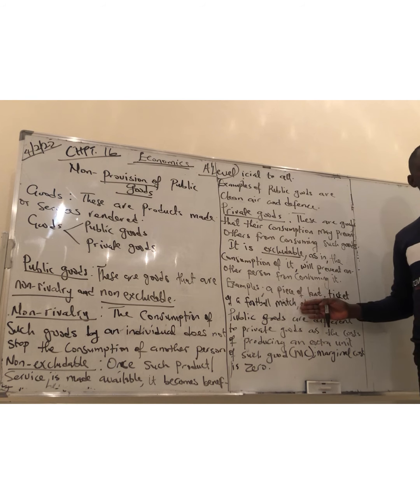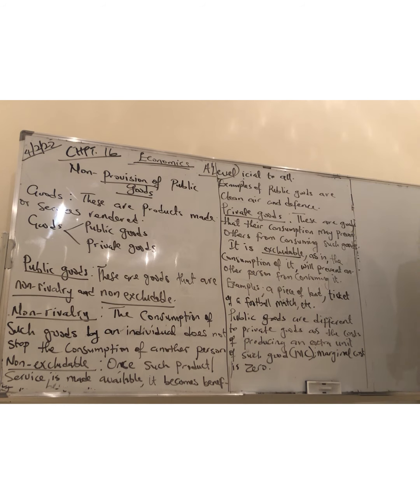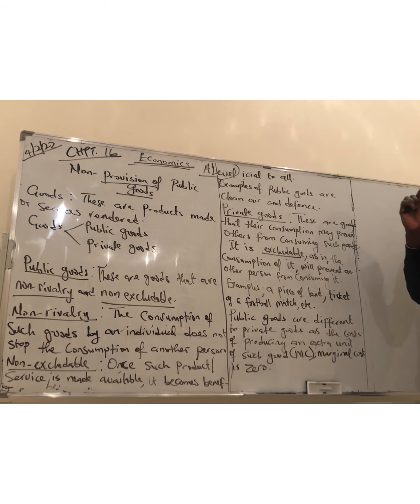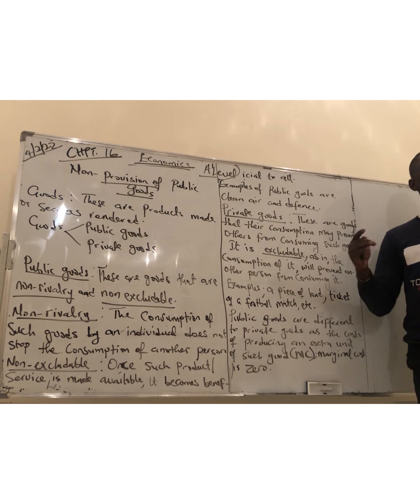Ticket of a football match. The football club, maybe they have a 50,000 capacity. So you can only sell 50,000 tickets. As soon as 50,000 tickets are sold, we can't even have 50,001 in that stadium, because the ticket is exclusive for 50,000 people. That is a private good.